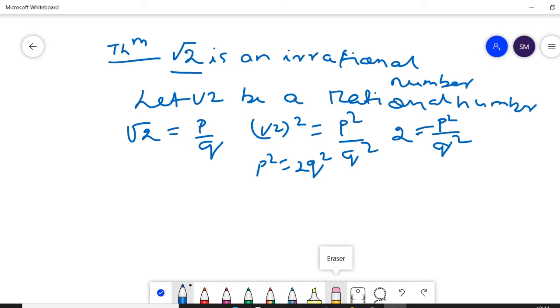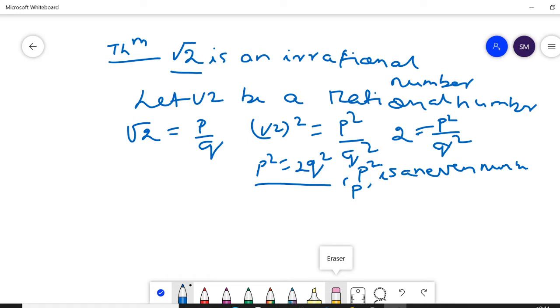Then what do you mean by this? p square equal to 2q square means p square is an even number. If p square is an even number, then by the fundamental theorem of arithmetic, p must be an even number.